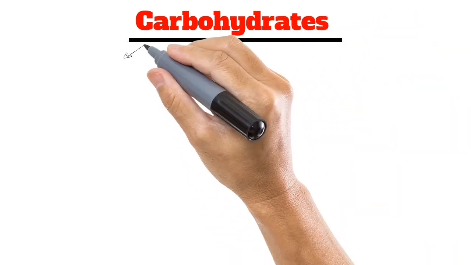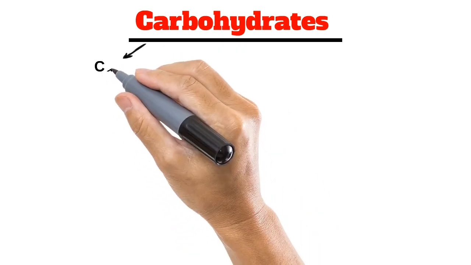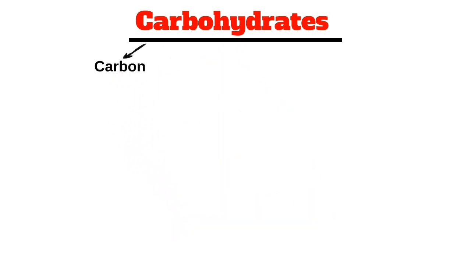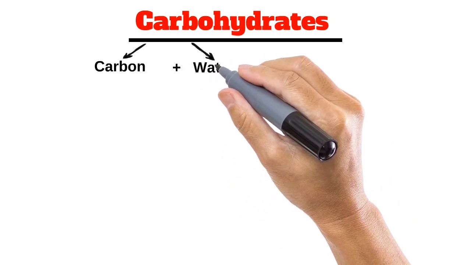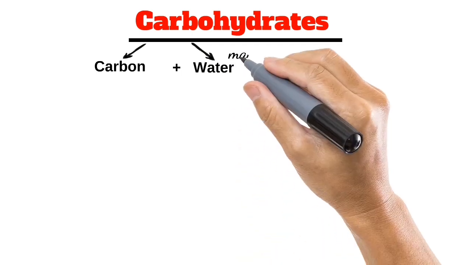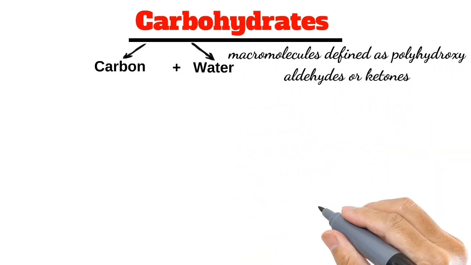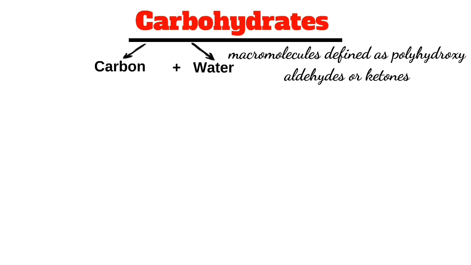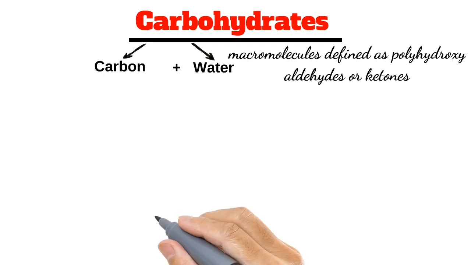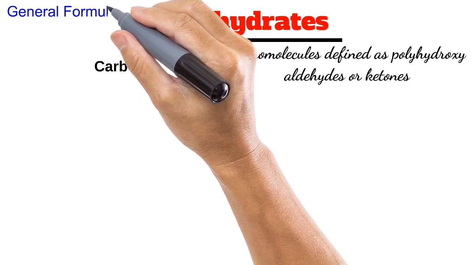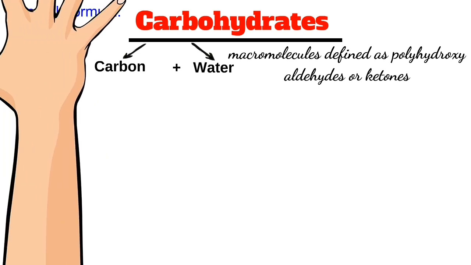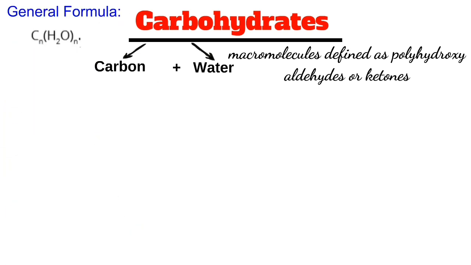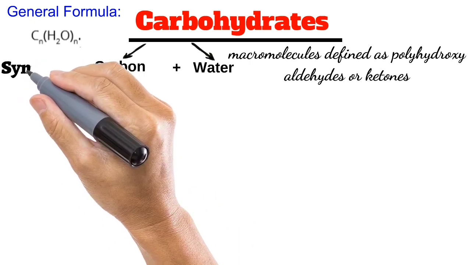Carbohydrates is a combination of two words. Carbo means carbon and hydrate comes from the water. So you can say carbohydrates are composed of carbon, oxygen, and hydrogen. Carbohydrates are the macromolecules which are defined as the polyhydroxyaldehydes or ketones. It means that carbohydrates have aldehydes and ketones as a functional group present in them. The general formula for carbohydrates is CnH2nOn. It means that there are 2 hydrogen for every 1 carbon atom and oxygen atom.